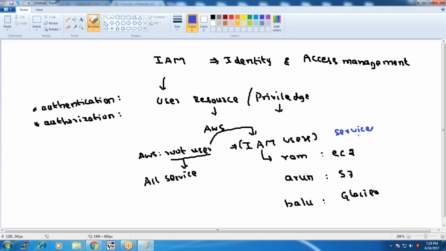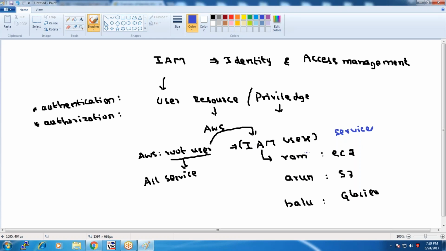So by IAM, what are the advantages? We can give granular level permissions while sharing the root user account. We can allow other people, like Ram, in this case Arun and Balu, to make use of my root user account, but without sharing my password, without sharing my access key or secret key.